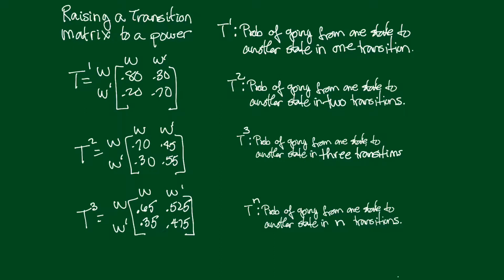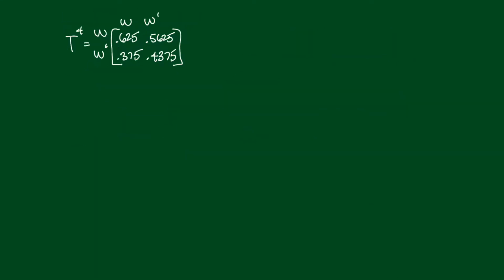And now we're going to generalize it because mathematicians like to generalize things. If we raise T to some power n, where n is a counting number, 1, 2, 3, 4, and so on, those entries will be the probabilities of going from one state to any other state in n transitions. So for example, if we take our matrix that we were working with and raise it to the 4th power, we get these entries, and what does it mean? These are probabilities of going from one state to another state in 4 transitions. So what's the probability of going from women working to 4 generations later, that great-great-granddaughter working? That's this number here.